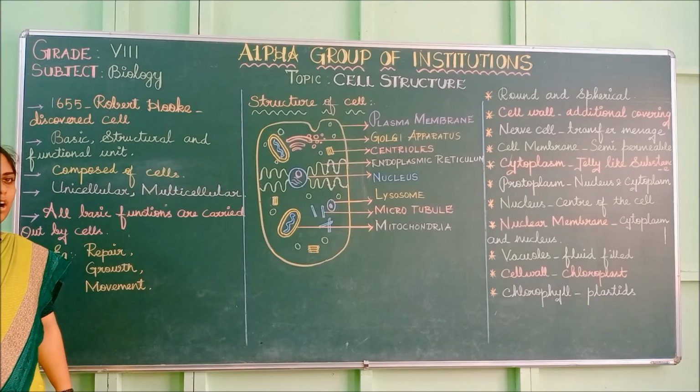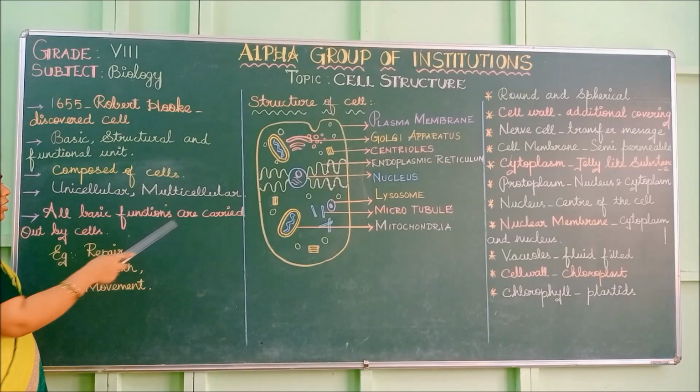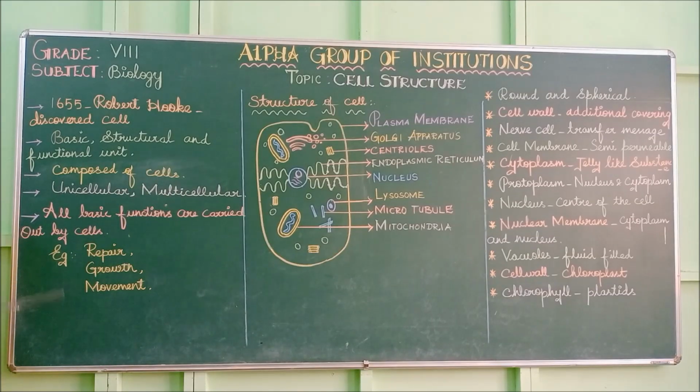So those are also called movements in plants. Animals also move. So for that also cells are needed. So all the basic functions, all the main functions, are carried out by cells only. For example, for repair, if there is any wound or injury, it will repair the tissues. For growth, all human beings grow, and for movement of living things.